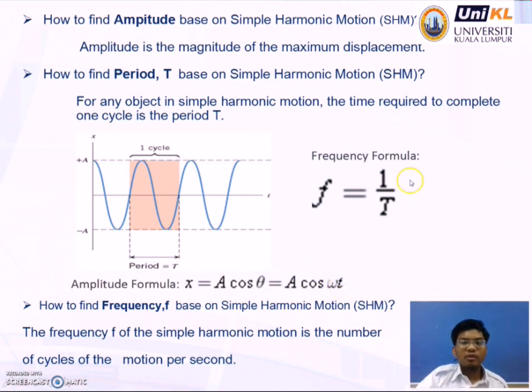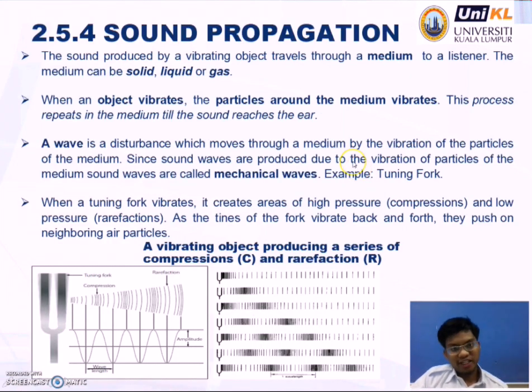How to find amplitude based on simple harmonic motion? Amplitude is the magnitude of the maximum displacement. Okay, how to find period T based on simple harmonic motion? For any object in simple harmonic motion, the time required to complete one cycle is the period T. Okay, amplitude formula x equals A cos theta, or we can write it as A cos omega t. Okay? So the frequency formula is F equals 1 over T. Okay, how to find frequency? The frequency F of simple harmonic motion is the number of cycles of the motion per second.